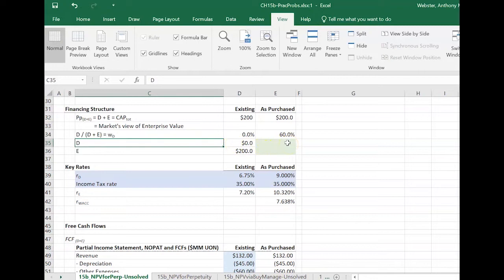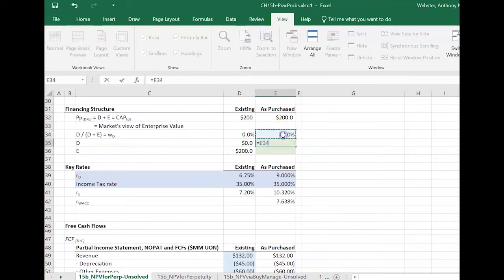We know the debt portion is 60% of 200, so we'll put that in here. That's 120, and then the equity portion has to be 200 minus what is going to be paid out of the new loan, and that's 80 million.